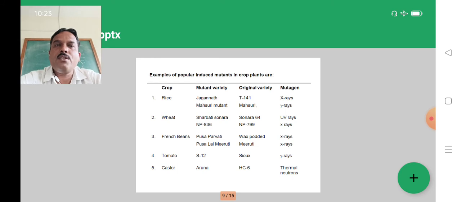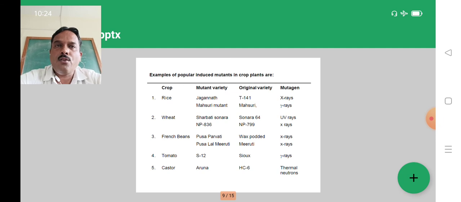Suppose in rice, Jagannath variety, which is developed from the T141 variety with X-ray treatment. Then Masuri mutant, which is developed from the original variety Masuri with the help of gamma rays. In case of wheat, Sharbati Sonora, which is developed from Sonora 64, ultraviolet rays are used. NP836, which is developed from NP799 with the help of X-ray.